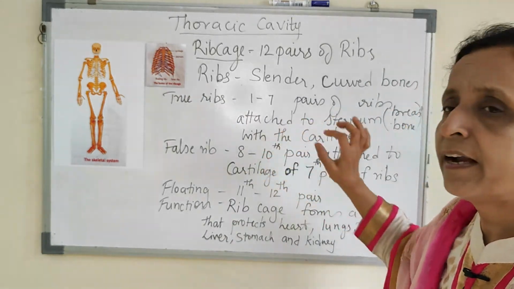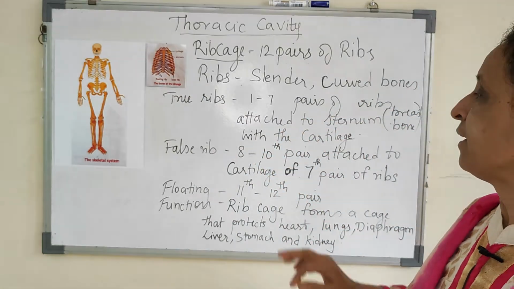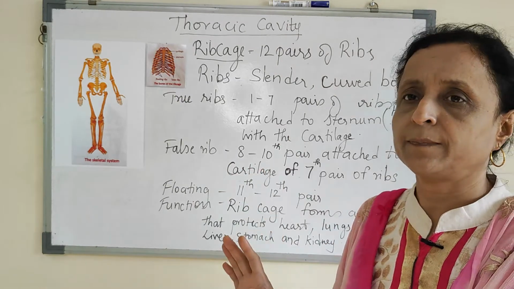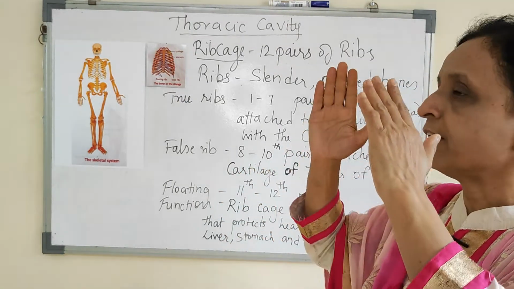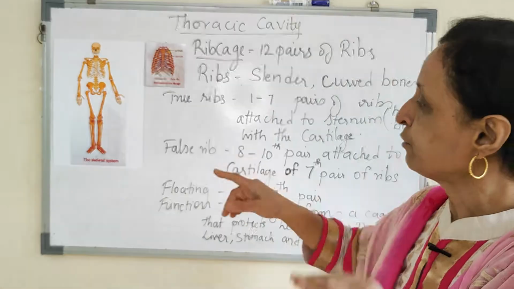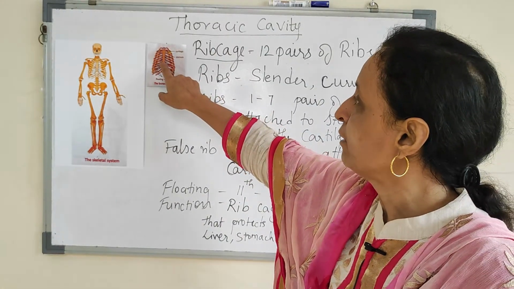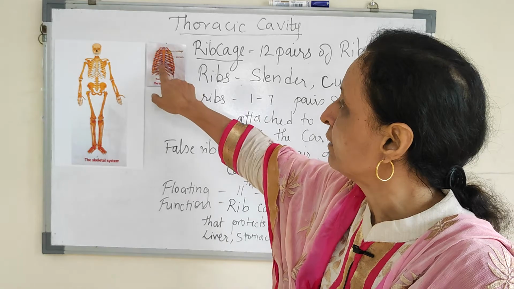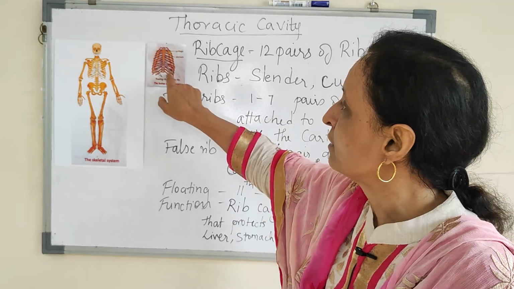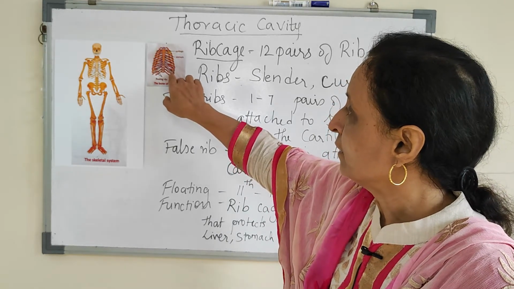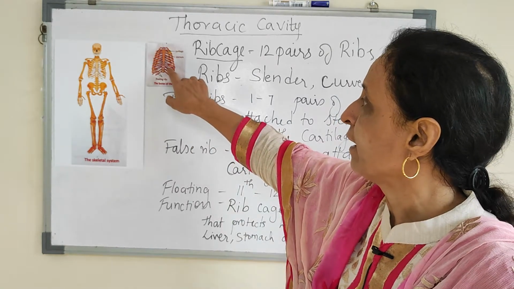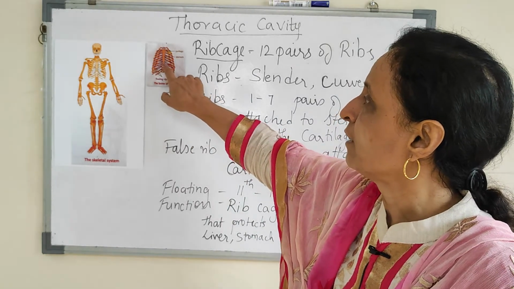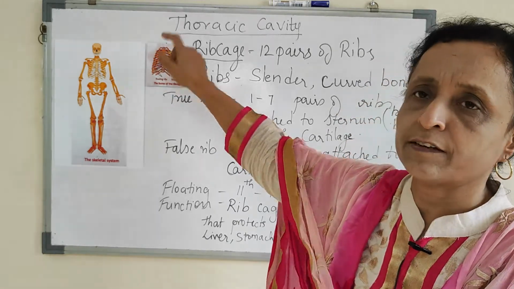Then 8, 9, 10 are known as false ribs. There is nothing false about them. It's only that they are attached to the cartilage of the 7th. The 7th cartilage, and then the 8th, 9th, 10th. They are attached to the cartilage of the 7th itself.